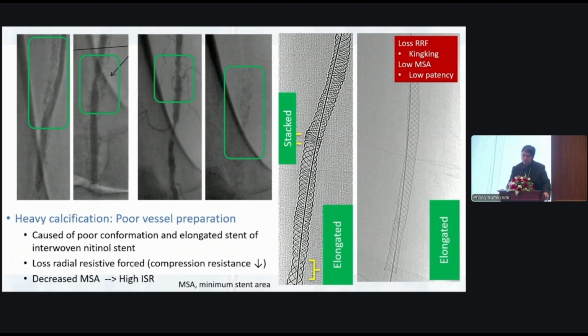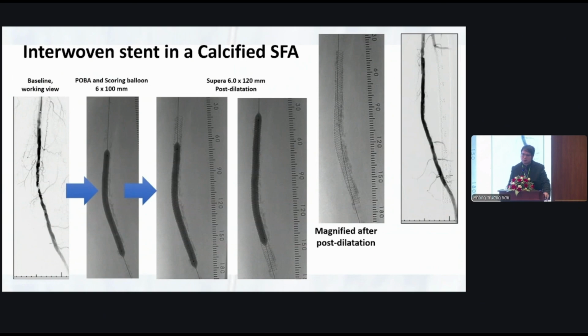Like this case, this is my Thammasat University case. Baseline shows some stenosis and calcification. I did POBA and a scoring balloon for vessel preparation.